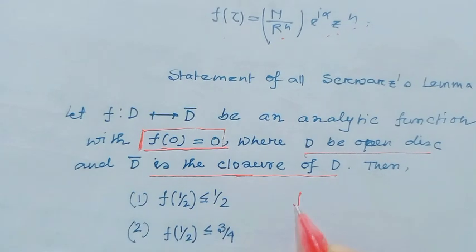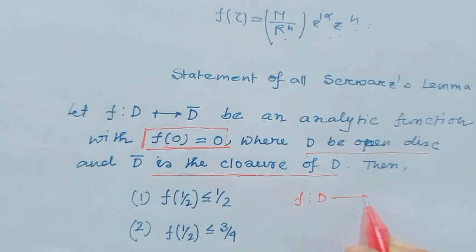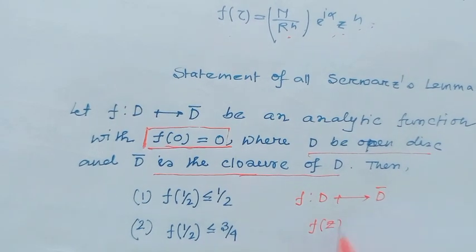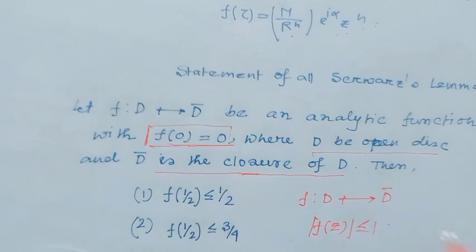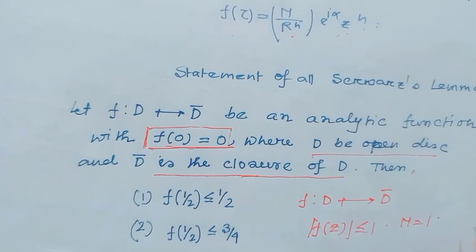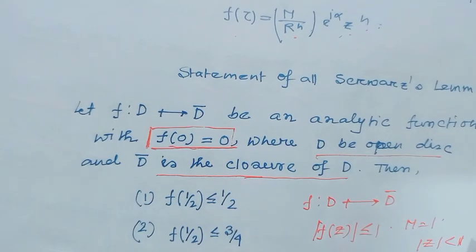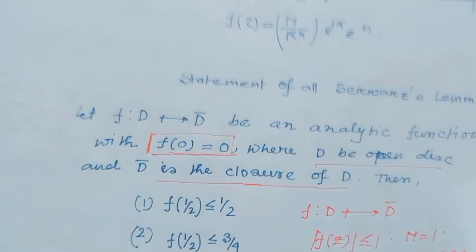Obviously, since f is a mapping from D to D closure, always |f(z)| ≤ 1. That means here M = 1, and also |z| ≤ 1, so R is also 1.